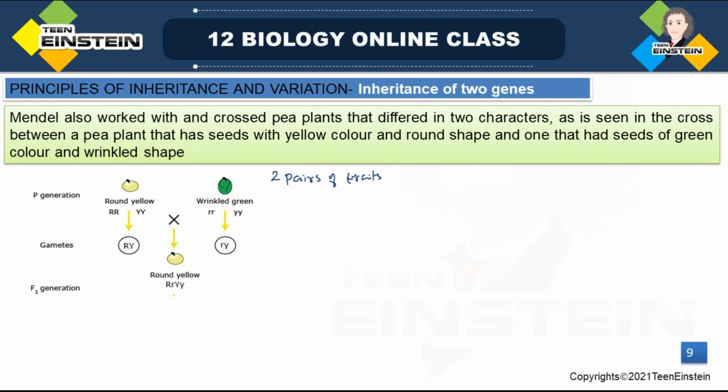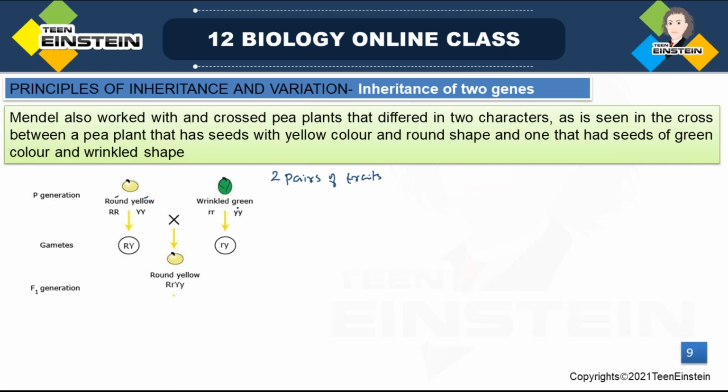So Mendel did crossing work in pea plants having two pairs of contrasting characters. Consider the cross between pea plants here: the first parent is round, with round seed shape and yellow seed color.